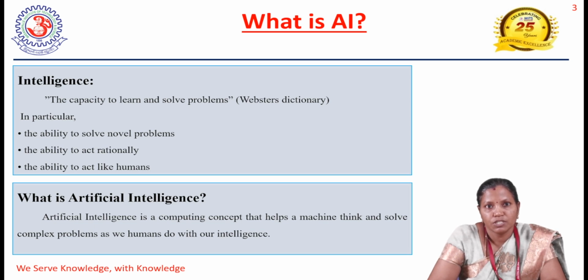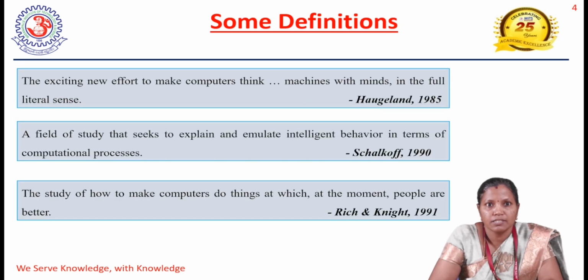There are many definitions for artificial intelligence. Some of the definitions are organized in 4 categories: thinking humanly, thinking rationally, acting humanly, acting rationally. Based on this, I have quoted some of the definitions here. According to the definition given by Haugeland, artificial intelligence is the exciting new effort to make computers think, that is, machines with minds in the full literal sense. According to the definition quoted by Schalkoff, artificial intelligence is a field of study that seeks to explain and emulate intelligent behavior in terms of computational processes.